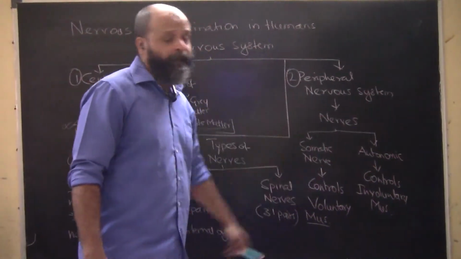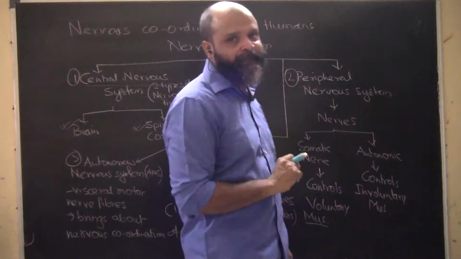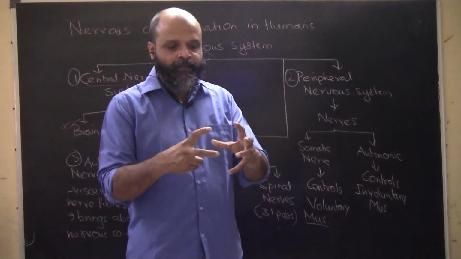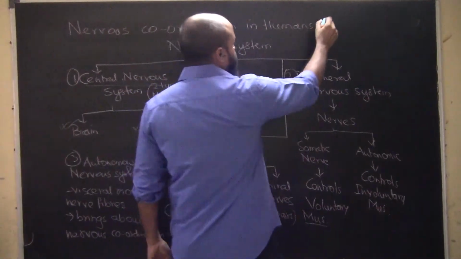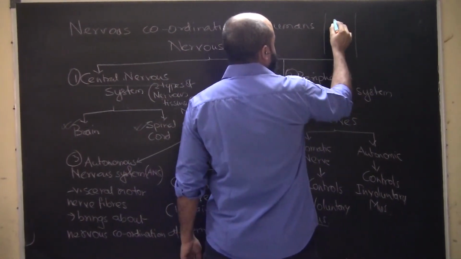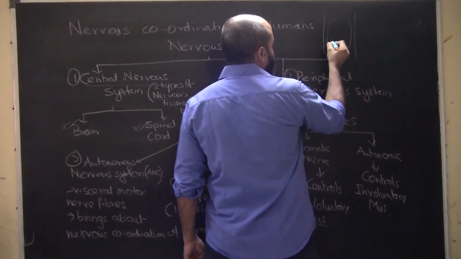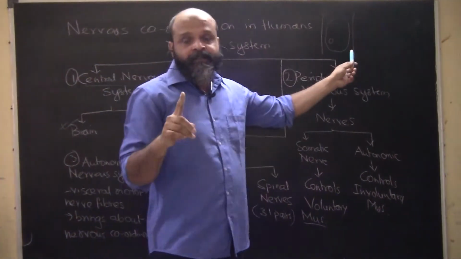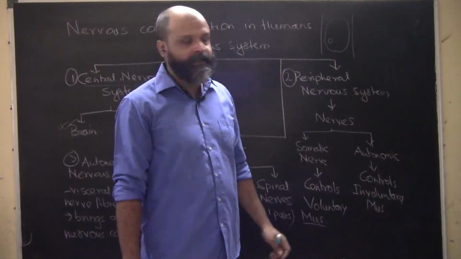Now what do we mean by peripheral nervous system? The word periphery means outer part. For example, the peripheral surface of a fruit, or in plant cells, the nucleus basically comes at a corner. In animal cells, the nucleus is pretty much centrally located.